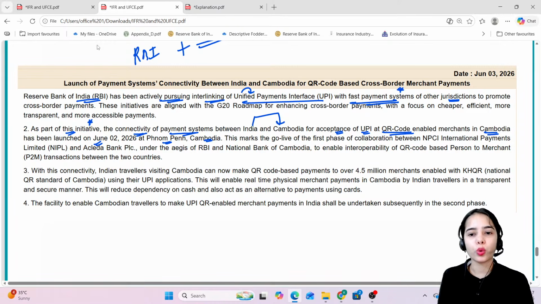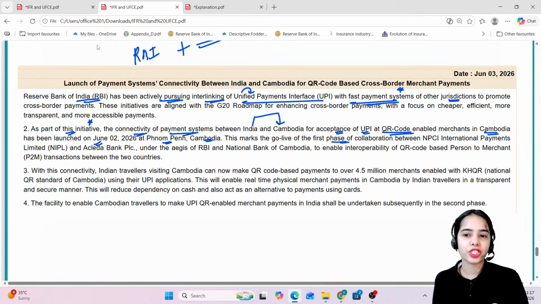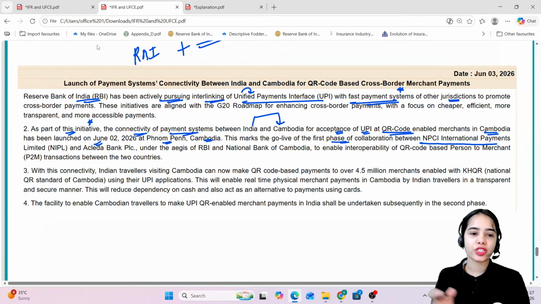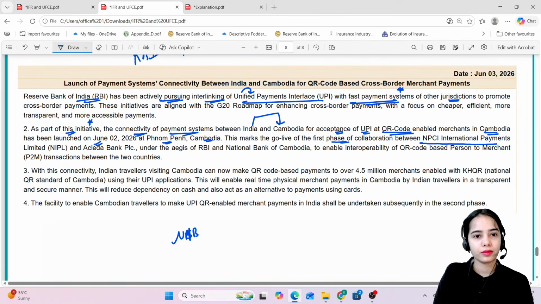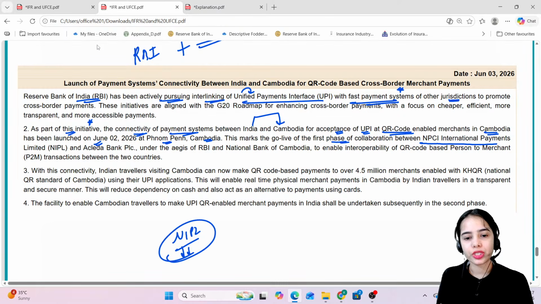This marks the go live of the first phase of collaboration between NPCI International Payments Limited, that is the NIPL, and the Ekleda Bank PLC under the aegis of RBI and National Bank of Cambodia.